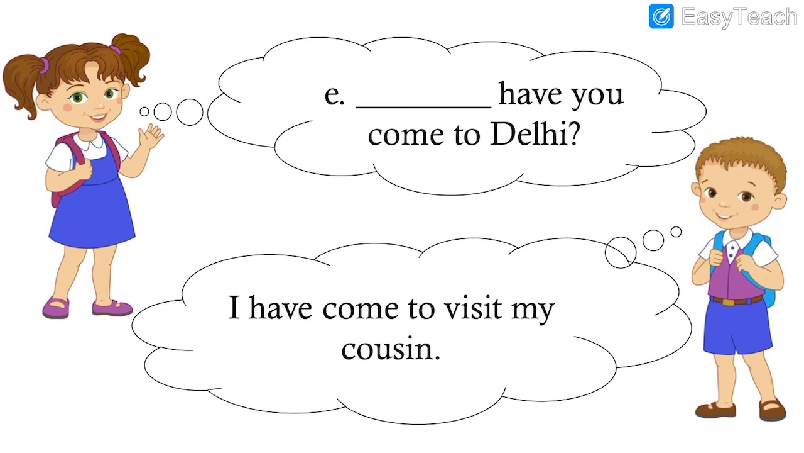Next we have I have come to visit my cousin. Dash have you come to Delhi? Here the reason is given. I have come to visit my cousin. So the reason is given. Why? For what reason I came? So here we use why.